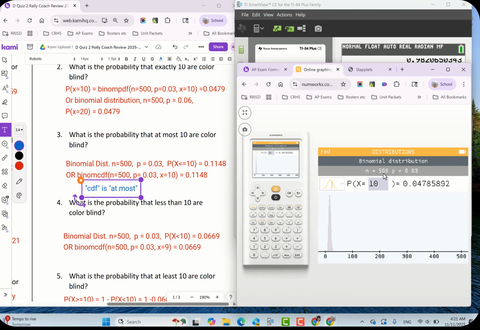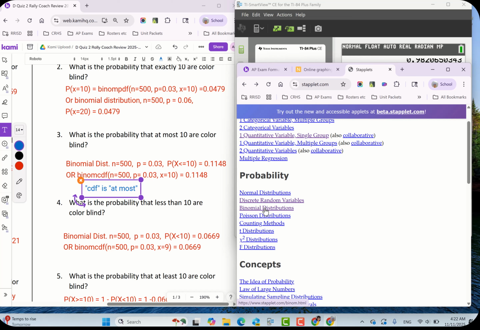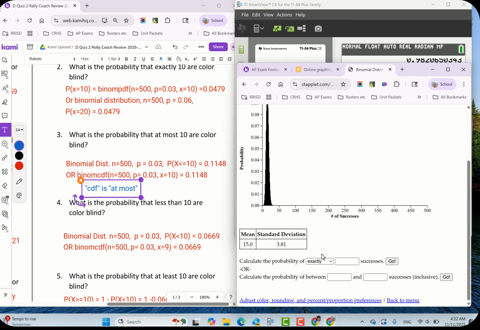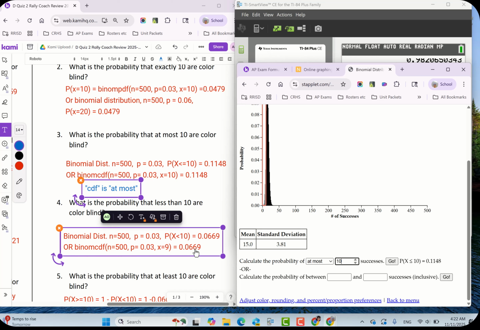And here I already had, let's do at most. So let's make sure we come back here. Do at most. And change that to 10. Same answer. And then if you go to the Staplet, because you don't have your own cool NumWorks calculator, make sure you have 500, 0.03, plot the distribution. And the nice part here is you get to actually pick the word. At most 10. I keep wanting to put 20 in. Very strange. All right, next, what is probability less than?